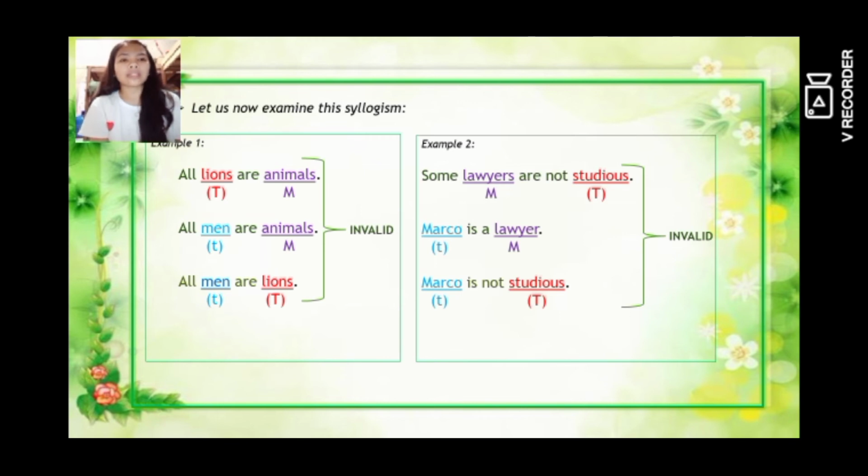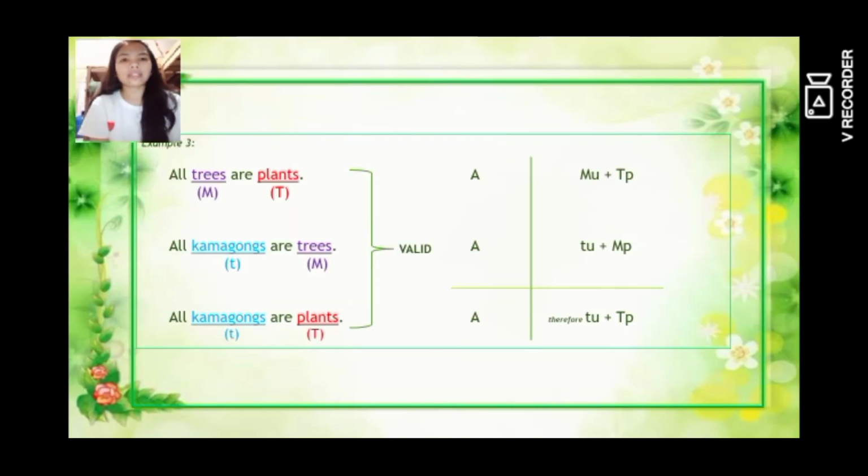Obviously this syllogism is invalid because, as we can see, the middle terms in both the first premise and the second premise are particular. But rule number 3 requires that at least one of the middle terms must be universal. So this syllogism is invalid. So let's proceed to the next example.